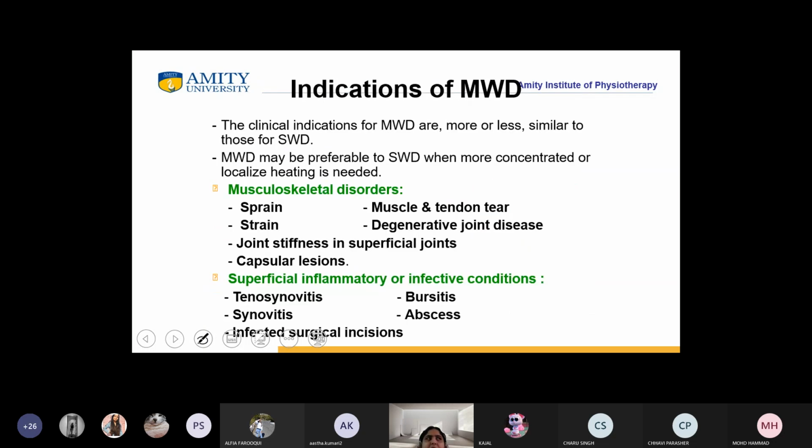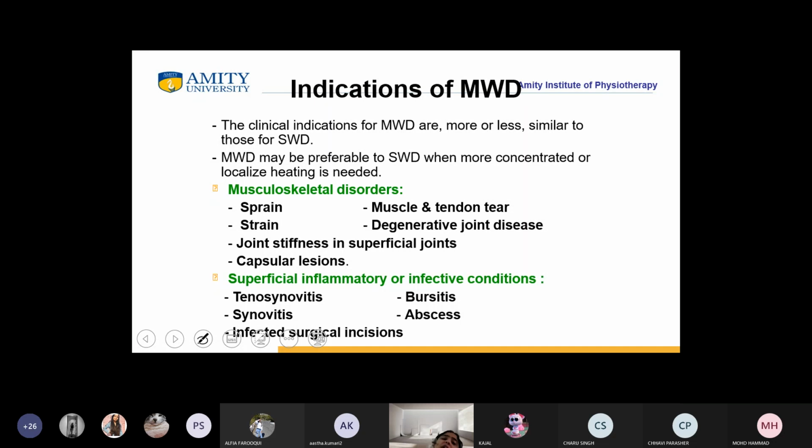Now these were the therapeutic effects, the 6 therapeutic effects. Now we come to the indications of MWD. The clinical indications are more or less similar to those for SWD. The MWD may be preferable to SWD when more concentrated or localized heating is needed. The musculoskeletal disorders in which they are used are sprain, strain, muscle and tendon tear, degenerative joint disease, joint stiffness in superficial joints, and capsular lesions.